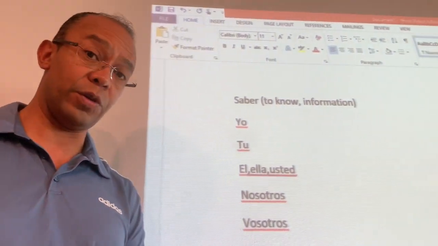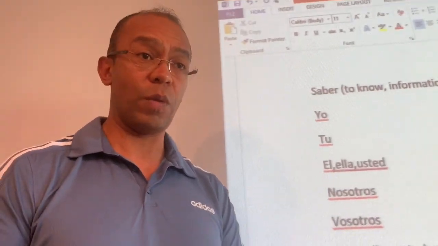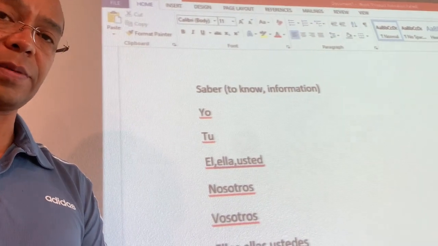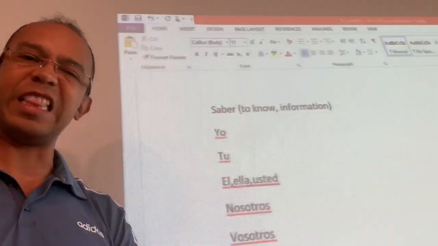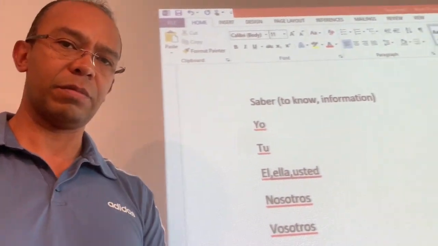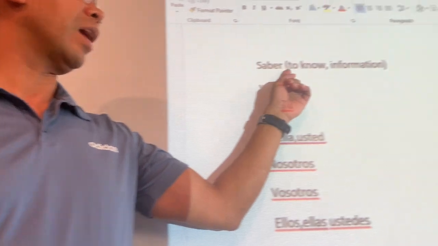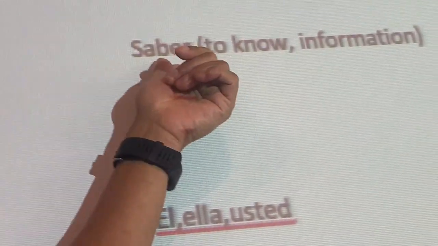Conocer is the verb that we use when you meet someone, a person. For example, when you can actually touch something or place. Now, the verb saber is for information, things that you cannot touch. For example, I know how to ride a bike. That is information that I know and I will always know. So use the verb saber.